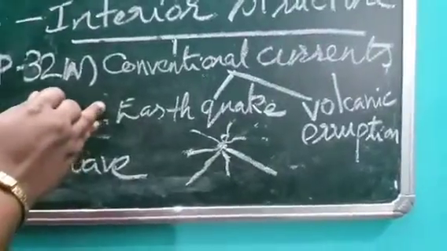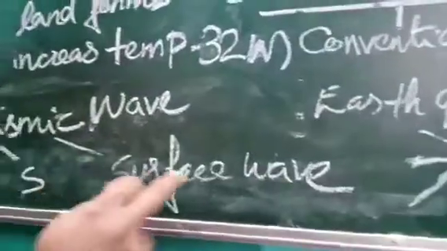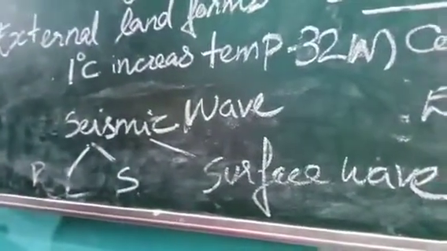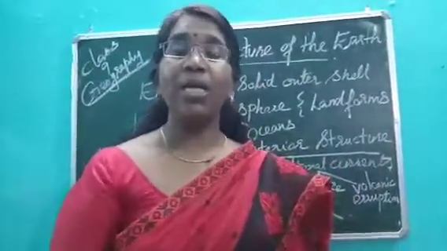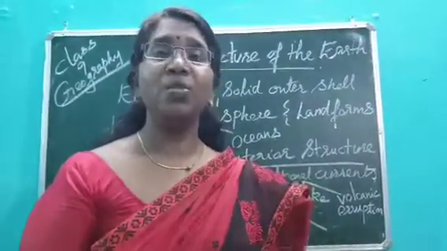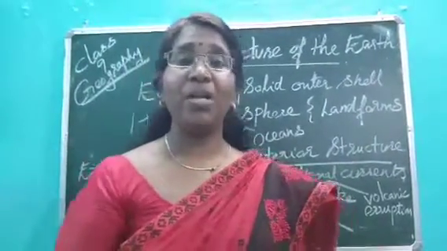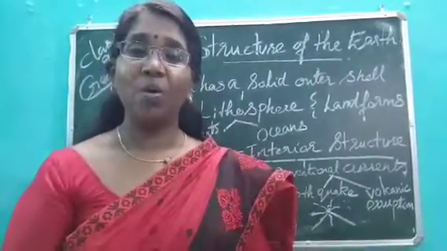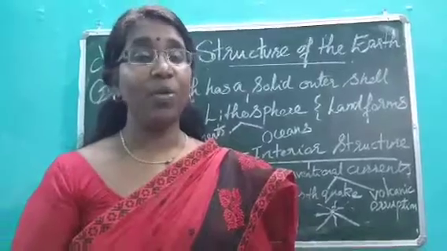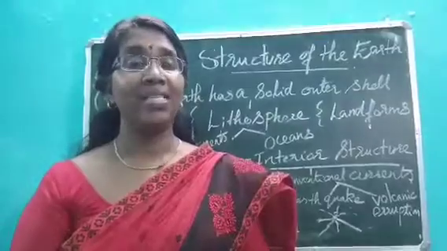Scientists mainly depend upon seismic waves, that is, three types of waves, to study the interior structure of the earth. According to the study, after learning about seismic waves, they understood that the earth has three important layers. Which are those three important layers of the earth? They are crust, mantle and core. In this chapter, we are going to discuss in detail the features of crust, mantle and core.